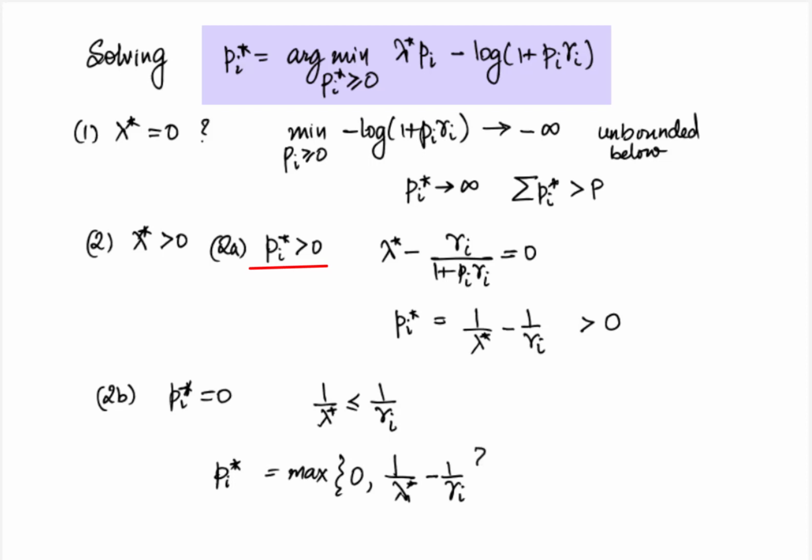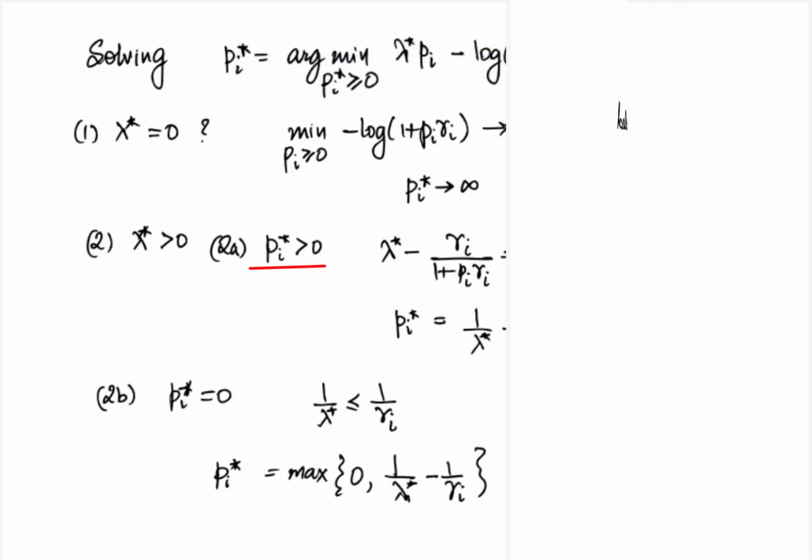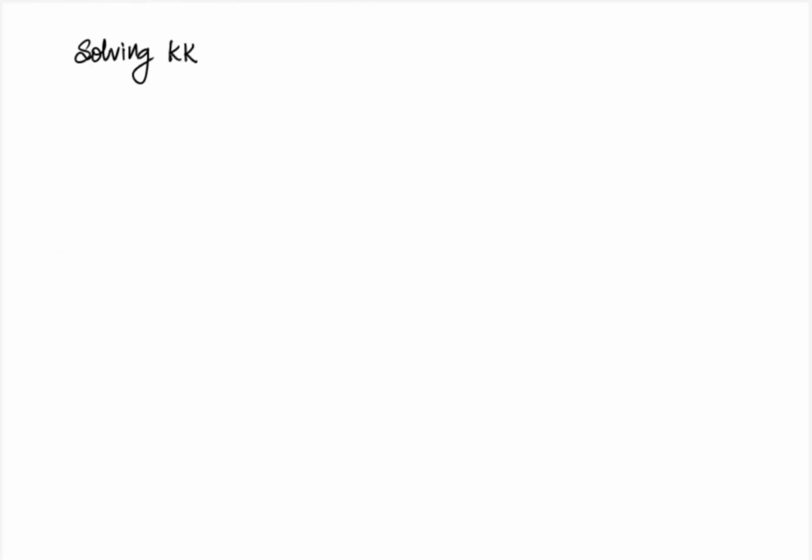In other words, we are now solving the unconstrained problem here and then making sure that the solution adheres to the constraint that it is greater than or equal to 0. Note that you cannot always do this, it depends on the kind of constraints we have. In any case, pi star can also be written as the positive part of 1 by lambda star minus 1 by gamma i. So let us go back and write down the 4 KKT conditions again.